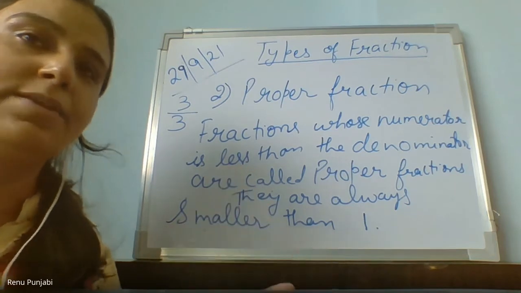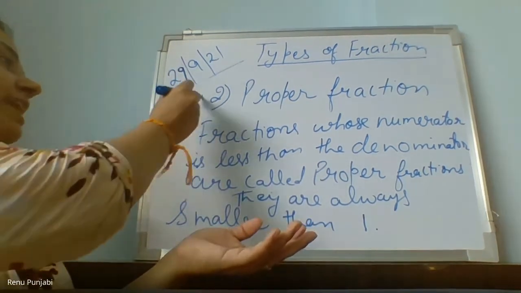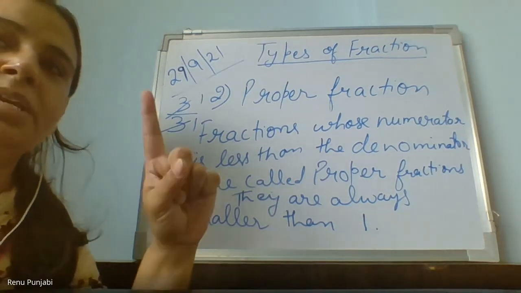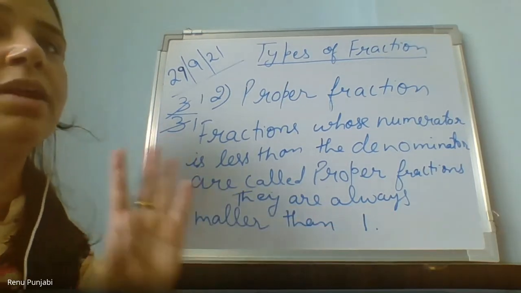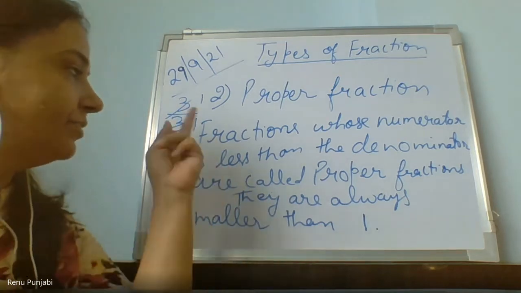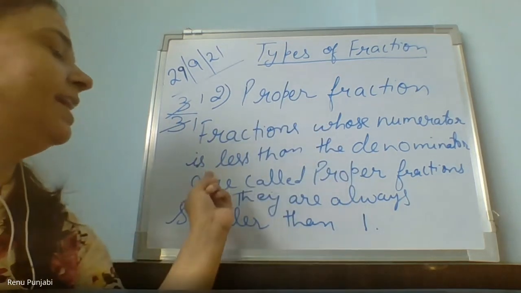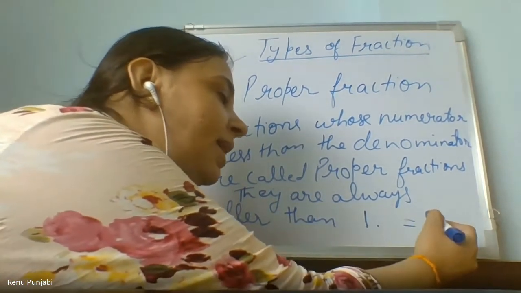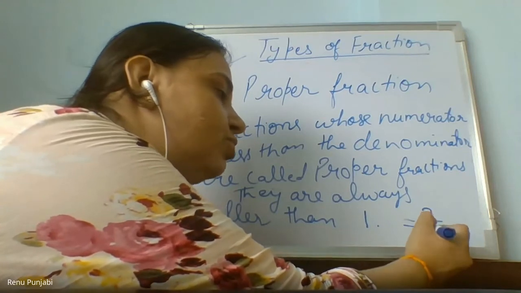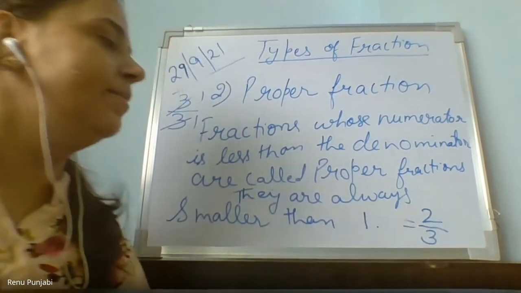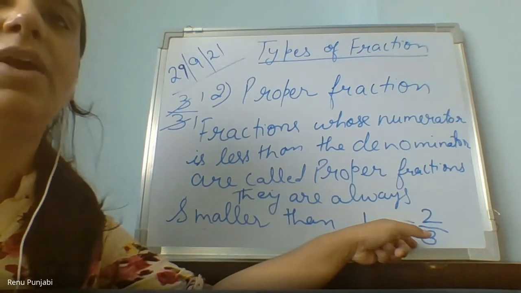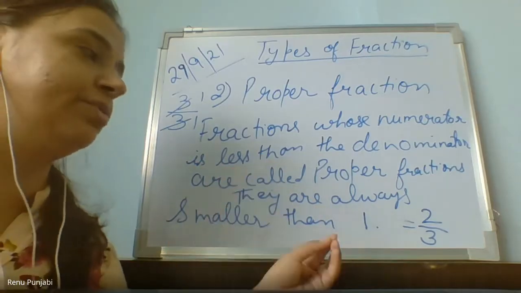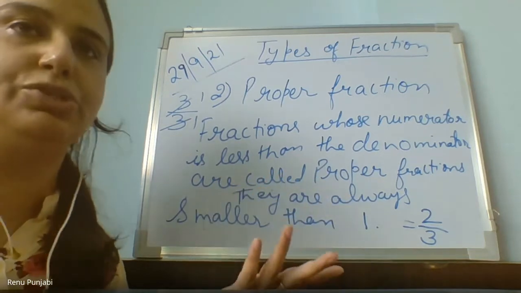So always, because 3 upon 3, when you simplify it, it will become 1. 3 ones are 3 and 3 ones are 3. So 1 means the complete whole thing. Then it is not a fraction. But a fraction whose numerator is less than the denominator. Numerator means the upper number, suppose if I do 2, then I'll do 3. Means the numerator which is less than the denominator. So this is the proper fraction. Because out of total 3, 2 parts are possible to do it.